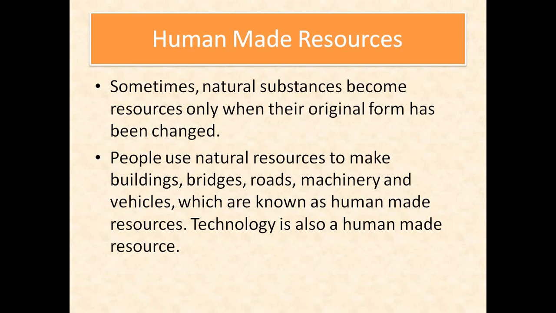Human is making many things using the natural substances. Like we are making buildings, bridges, roads, machinery, vehicles. So many things you can see around you which are made by humans, manufactured by humans using the natural substances. Okay, we are using things as raw material and we are making finished products. So these products are known as human made resources. Okay, technology is also another example of human made resources. So this was all about natural resources and human made resources.